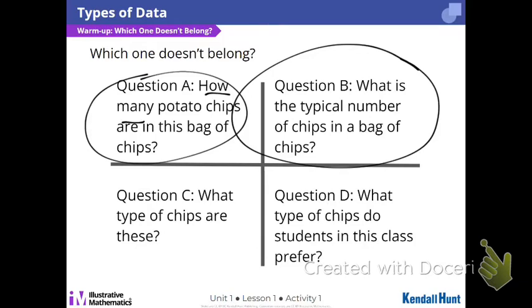But couldn't you do D as... Yeah, you know what? D is the one that I was thinking about too, right? So what type of chips do they prefer? An answer to that would be blue Takis, right? Something like that. You would get the answer to that by using a number after you added up everything in a category. That's the toughest one. So D is actually categorical. You would then assign a number to say how many are in that category to answer the question.